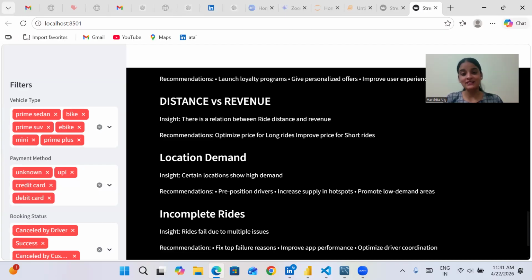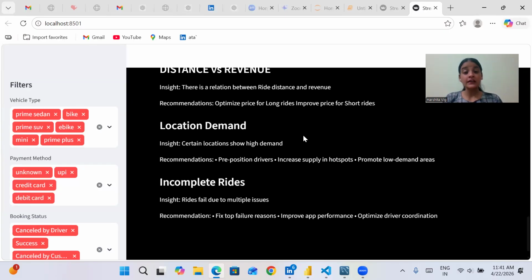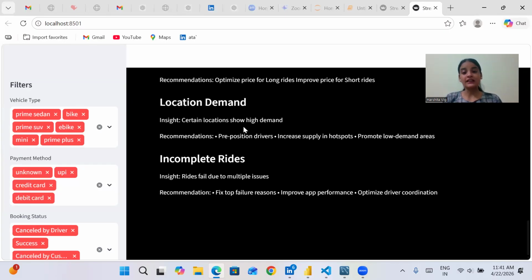Revenue versus distance: there is a relationship between ride distance and revenue, so we need to optimize the price for long rides and improve the price for short rides. Next is location demand: certain locations show high demand, so the recommendation is to promote low-demand areas also.